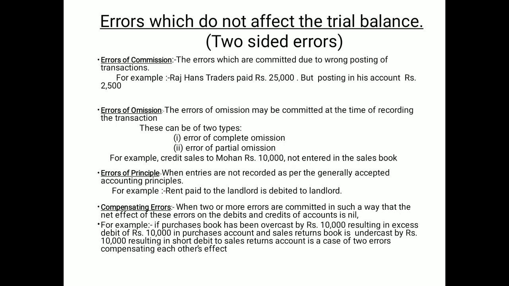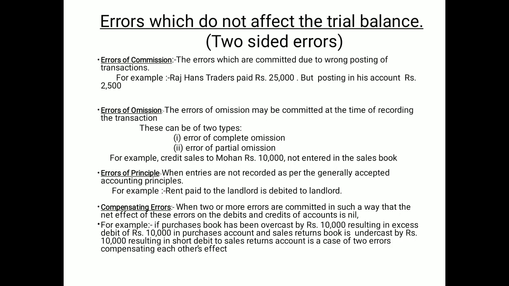Now errors which do not affect the trial balance are called two-sided errors. In these cases, the trial balance will tally. It will not be disclosed by the trial balance. So these errors are errors of commission, errors of omission, errors of principle, compensating errors and misposting errors also. But here the words are referring to the error of commission.